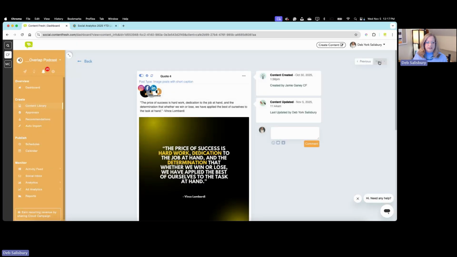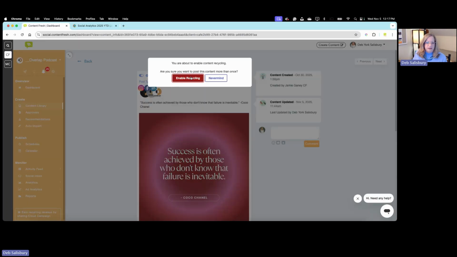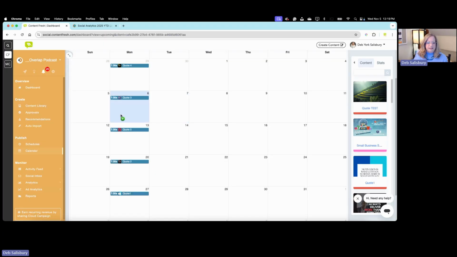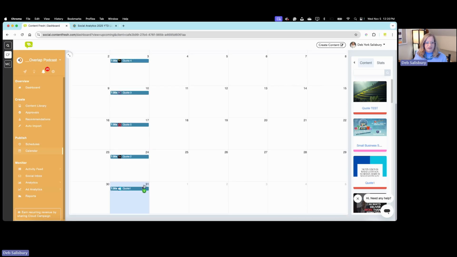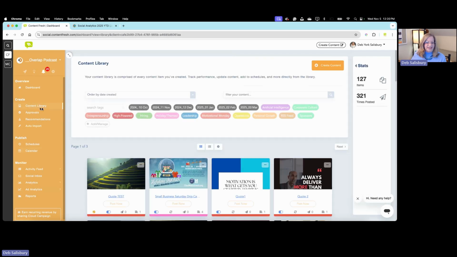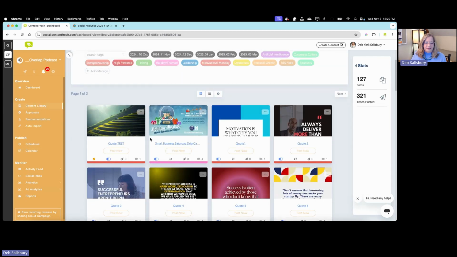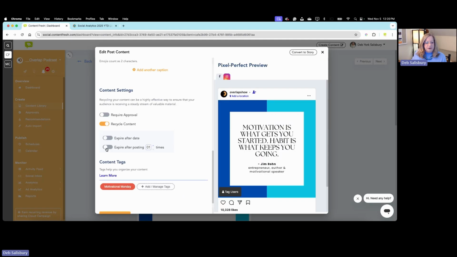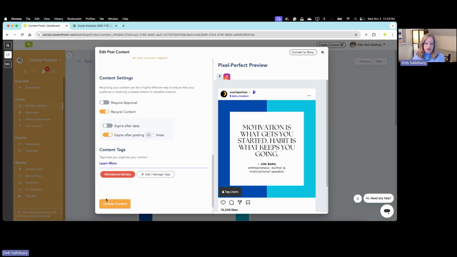So what I did quickly there when I was showing you how to turn on the recycling, I recycled 4 or 5 posts we had already scheduled through June, but then all of the ones I set on recycling are going to just repeat those 4 or 5 into perpetuity. So there's no limit. It's just going to keep on scheduling those. So that is scheduled forever. And that does remind me, one of the things you might want to do, you can expire this. After it posts 3 times, then I think it's time for us to create some new content.